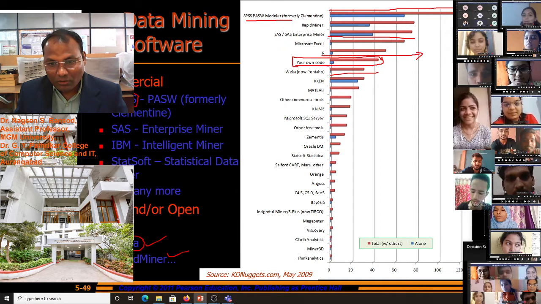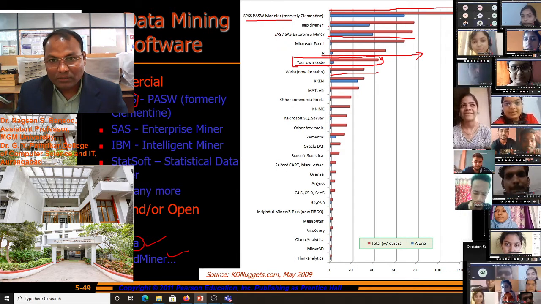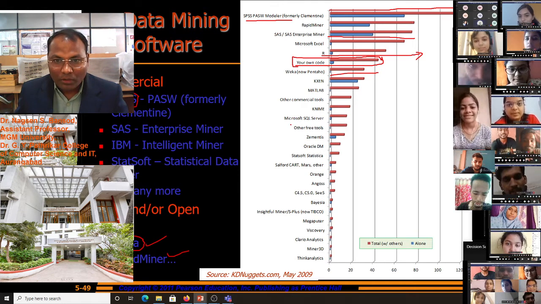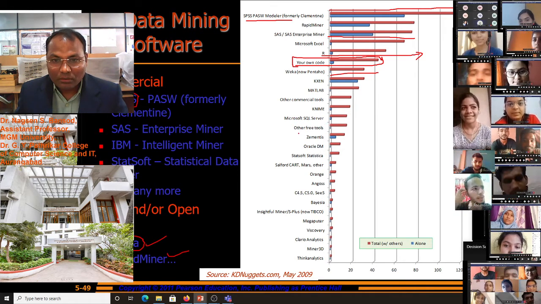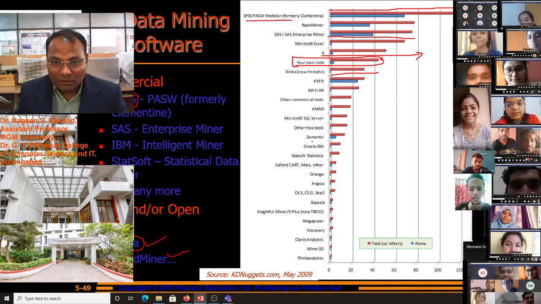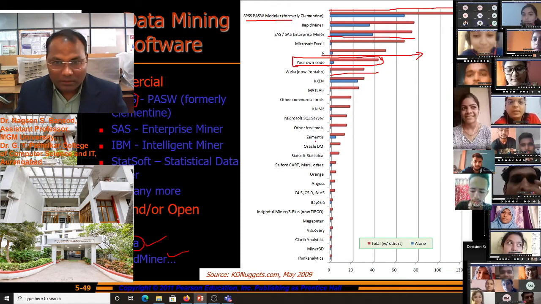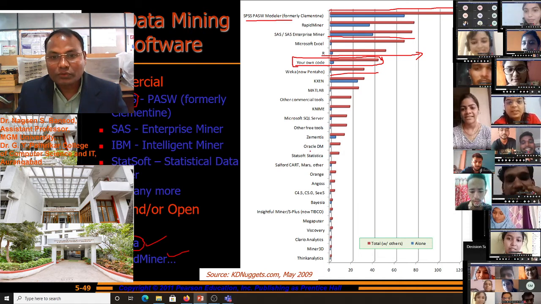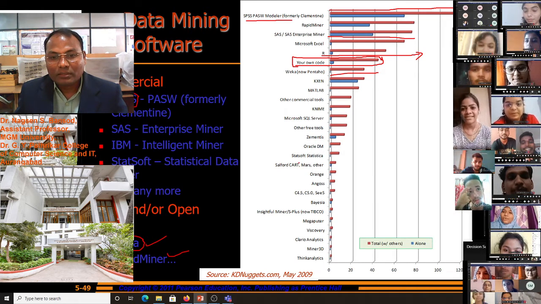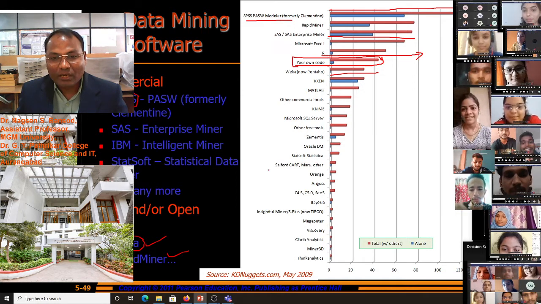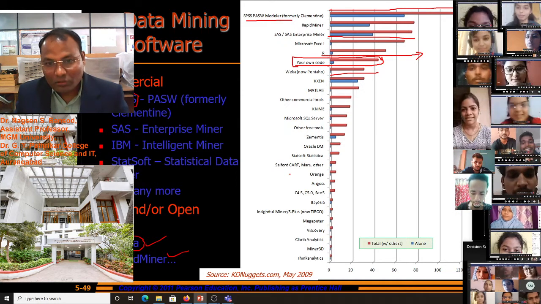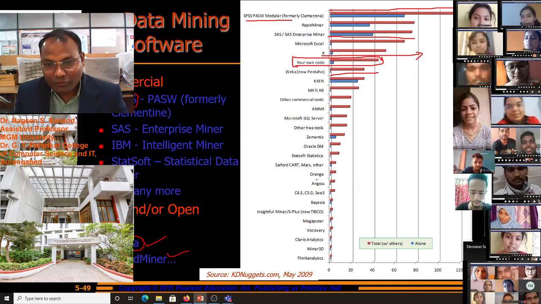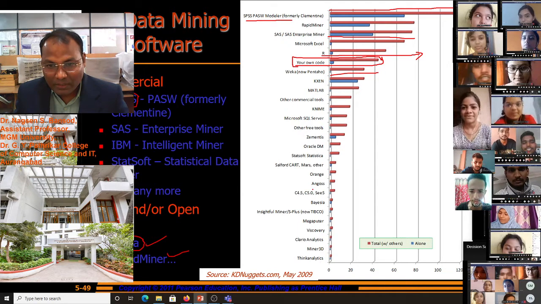You see, all these software are used with some other software. Microsoft SQL Server, other free tools, Zementis software is used. Oracle Data Mining, Statistica, Salford CART, MARS and other software. Orange software is used for analysis purposes.